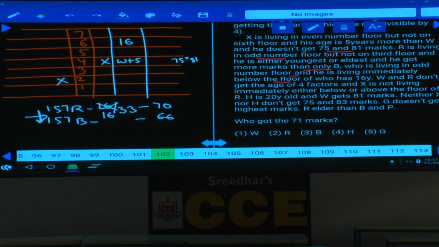Now who is that person here? Then that is some other person, then B will be here. If B is here, then how many marks did this B get? B got 66, isn't it? And what is the marks? B got 66. Done? Then next one.